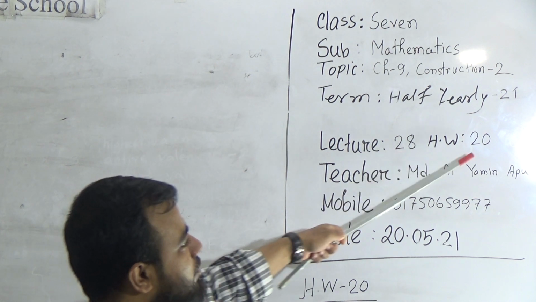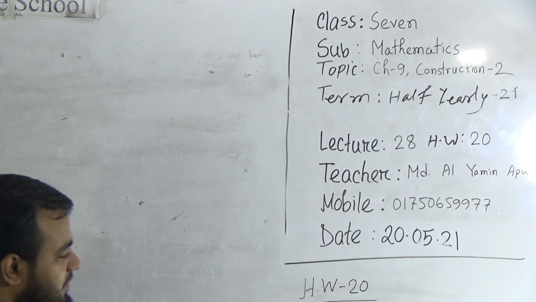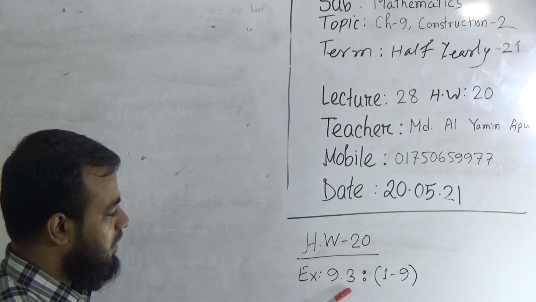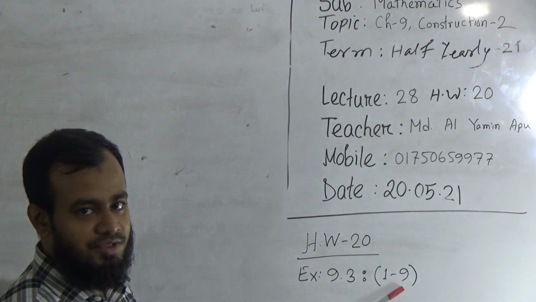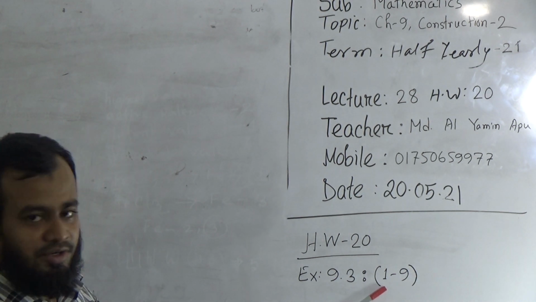Okay, your homework number is 20. Your homework is exercise 9.3. You have to solve 1 to 9. These are your MCQ questions. Okay, you have to solve these questions on your HW copy.